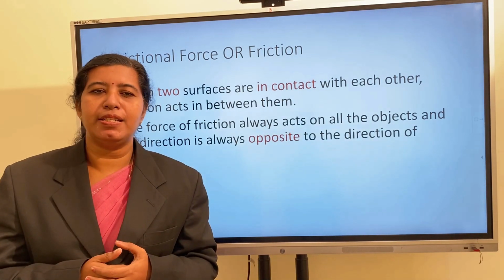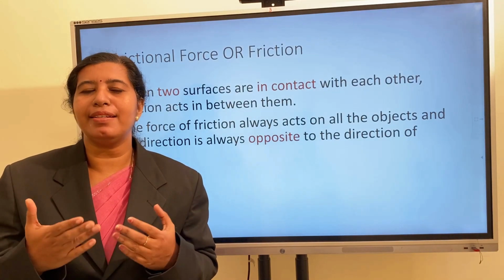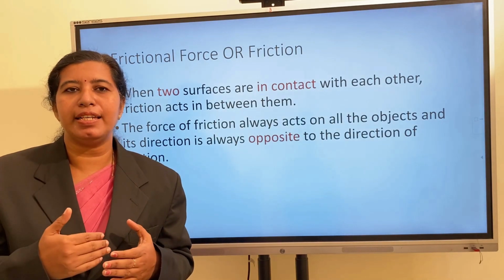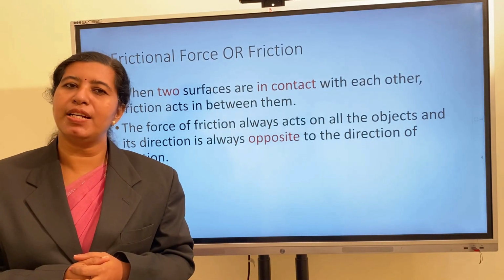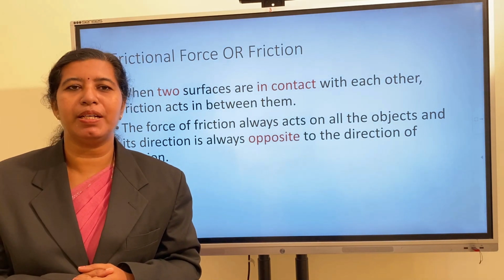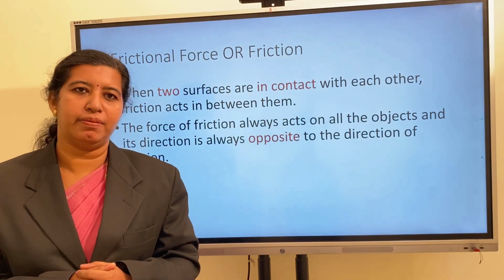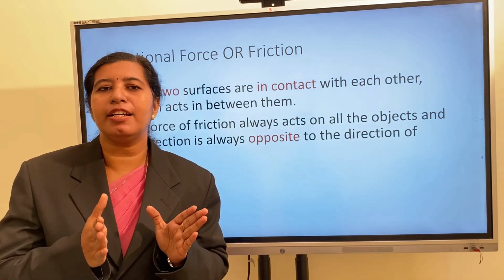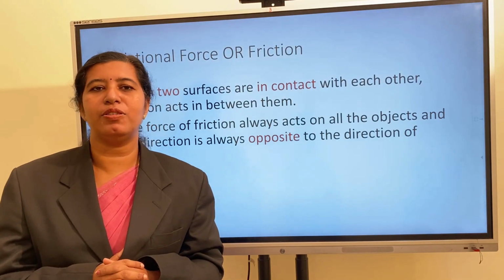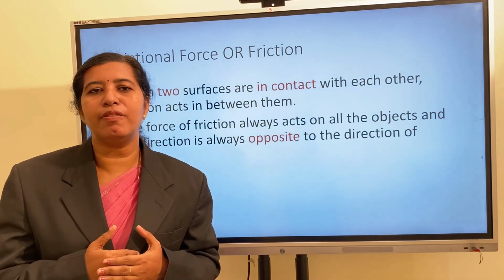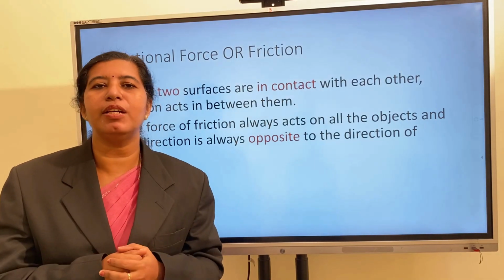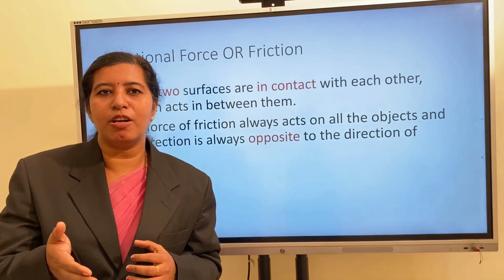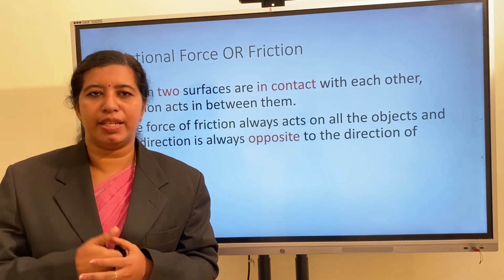In all these situations, no force appears to be acting on it, yet the speed of the moving objects decreases and gradually comes to rest. What's the reason? This is because of the frictional force. Whenever two surfaces are in contact with each other, there comes the frictional force or force of friction. The direction of the frictional force is always opposite to the direction of movement of the object. That's why without any external force, a moving object slows down and comes to rest.